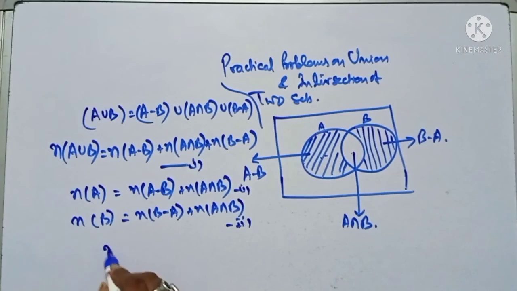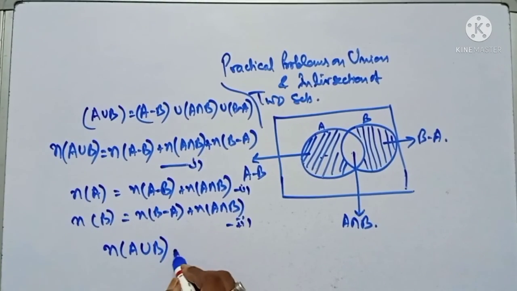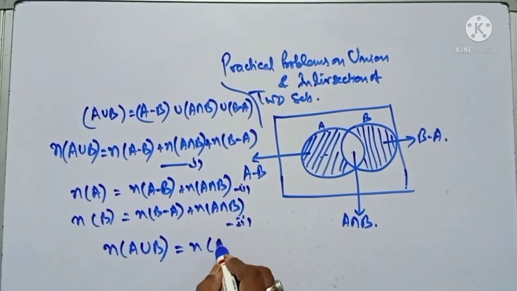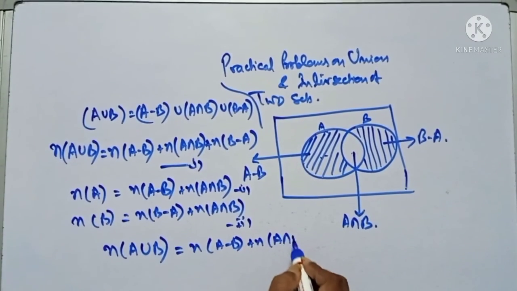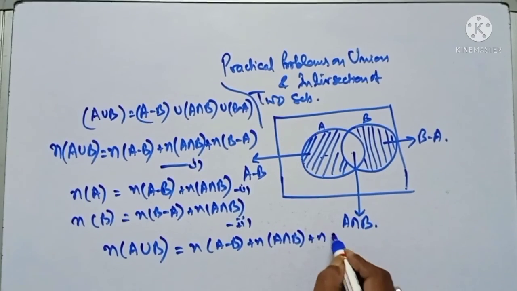Now take the first equation: n(A union B) equals n(A minus B) plus n(A intersection B) plus n(B minus A).